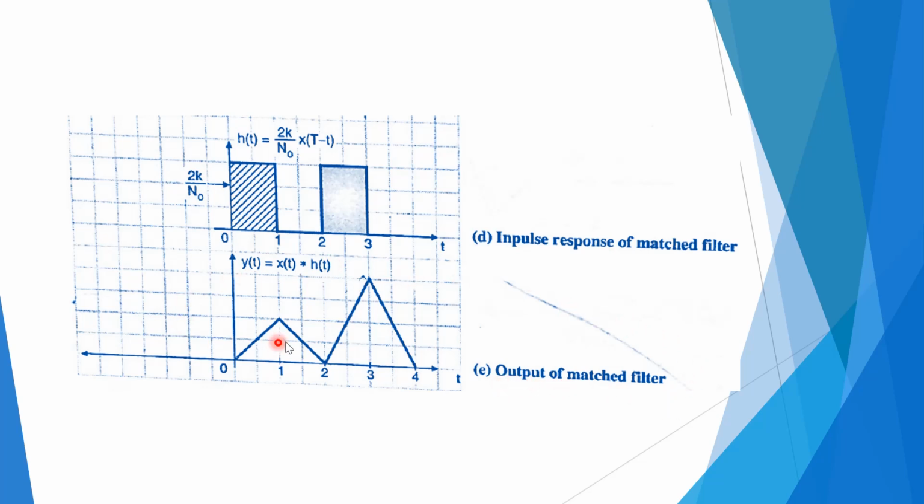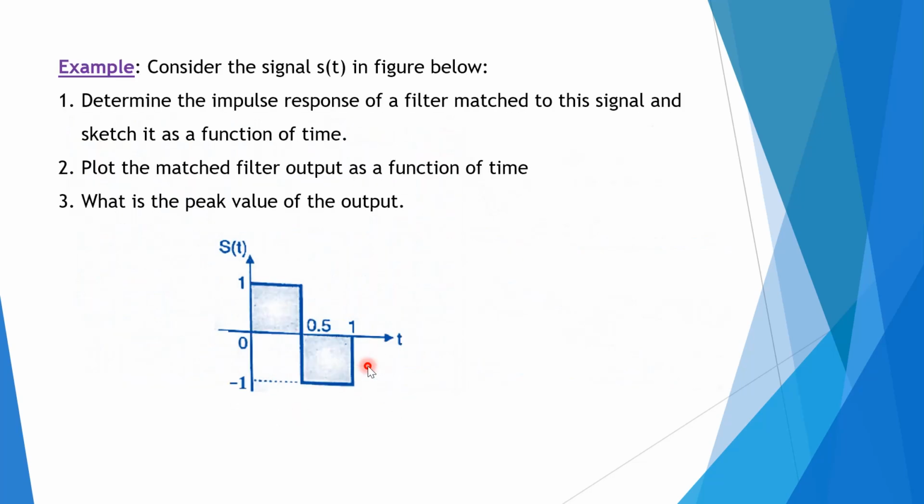We have already proved in the last topic that y of t is equal to x of t convolved with h of t. So directly we can find out the output of a matched filter.